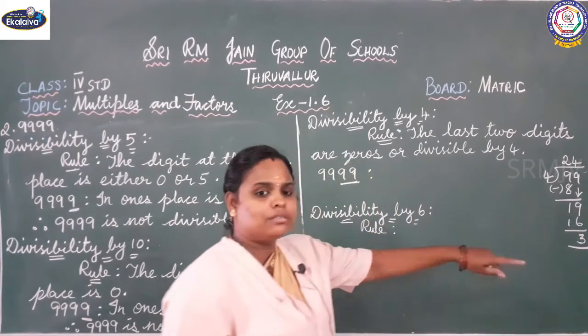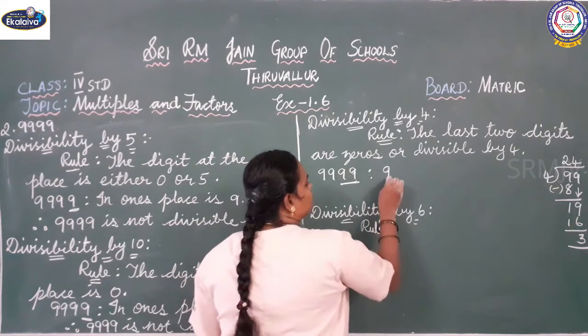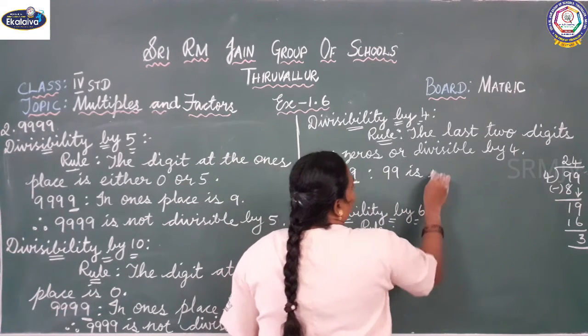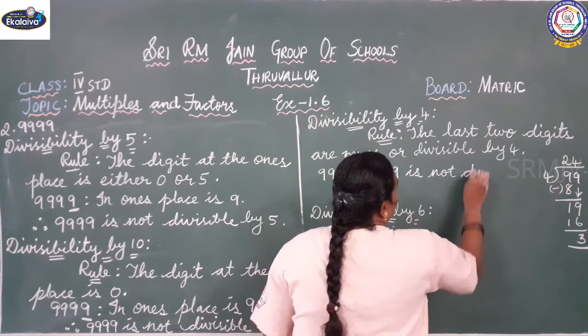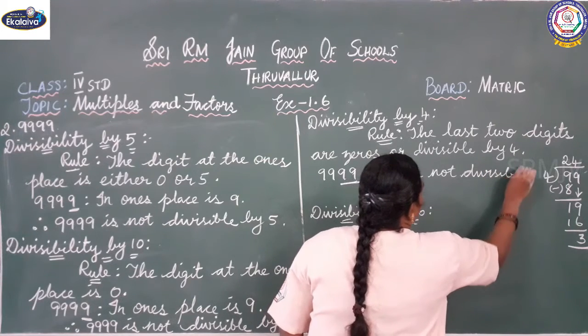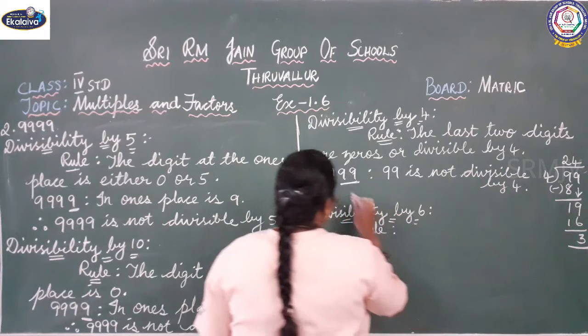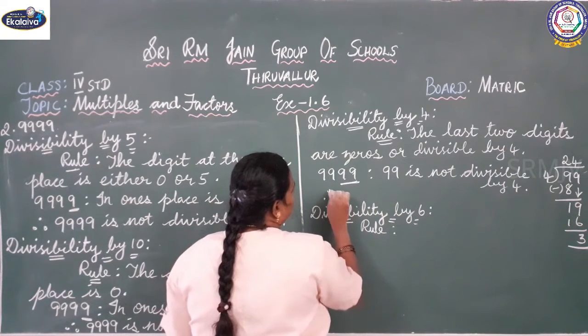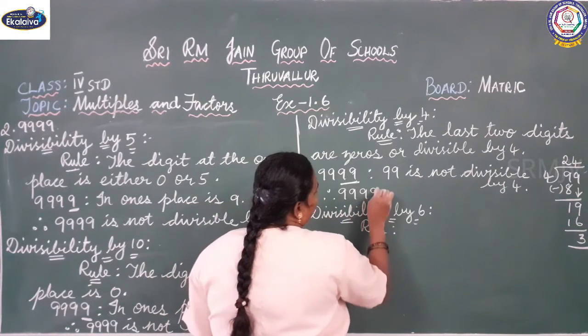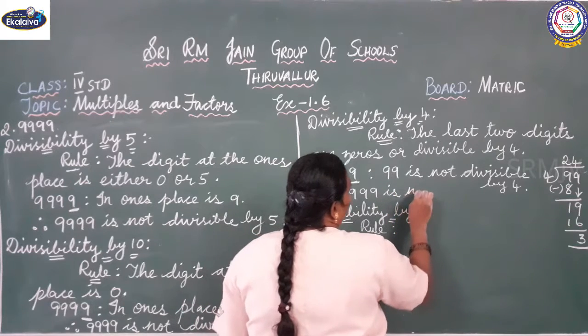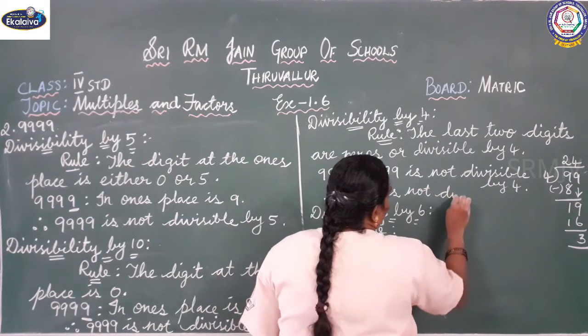So the remainder is 3. So 99 is not divisible by 4. So therefore 9999 is not divisible by 4.